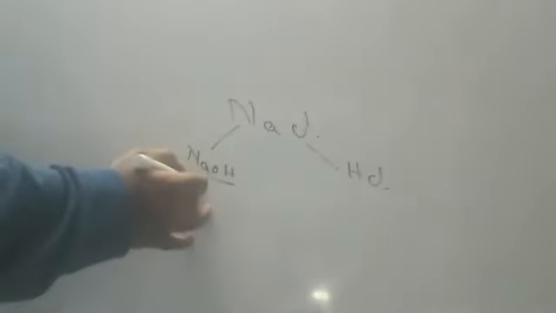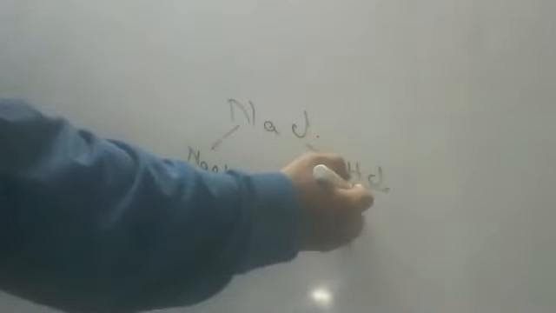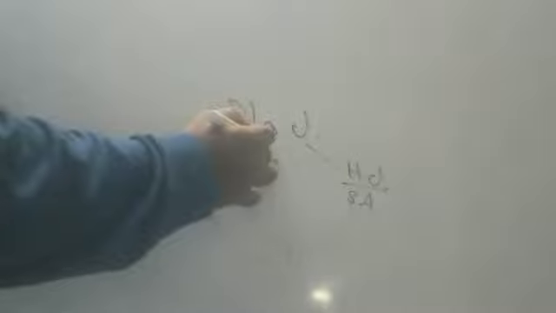Sodium chloride. Next one I'm writing, children. Sodium chloride, NaCl. It is coming from which base, children? NaOH. Which acid? HCl. Top bases are very, very strong bases, children. Sodium hydroxide is a very, very strong base. Okay. HCl is also a strong acid. Strong acid and strong base. What type of salt will you get, children? Neutral salt you will get. Okay, children. You will get a neutral salt. Next one.